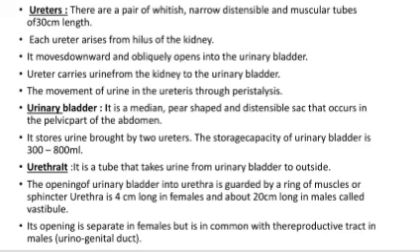Ureters. There are a pair of whitish, narrow, distensible and muscular tubes of 30 cm length. Each ureter arises from the hilus of the kidney. It moves downward and obliquely opens into the urinary bladder. Ureter carries urine from the kidney to the urinary bladder. The movement of urine in the ureter is through peristalsis.